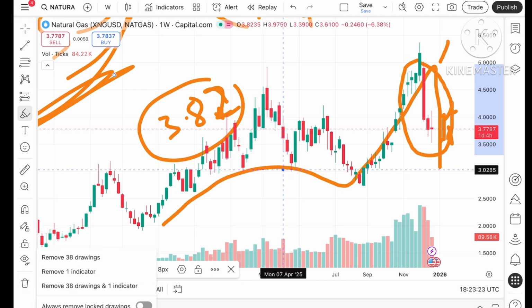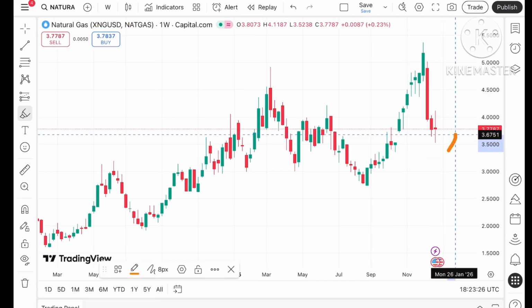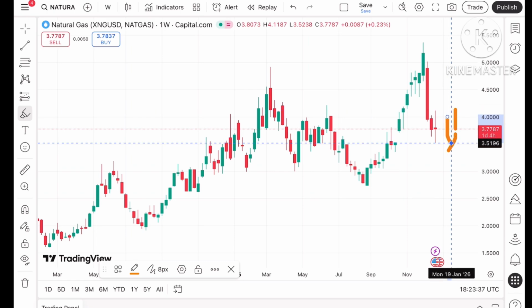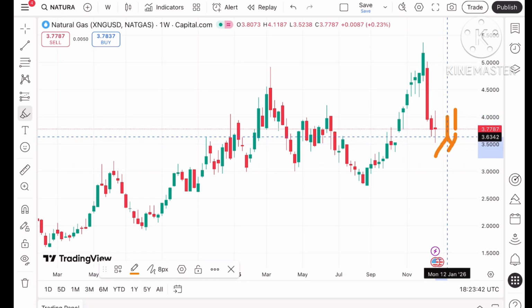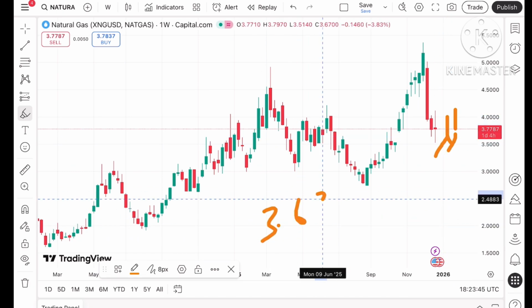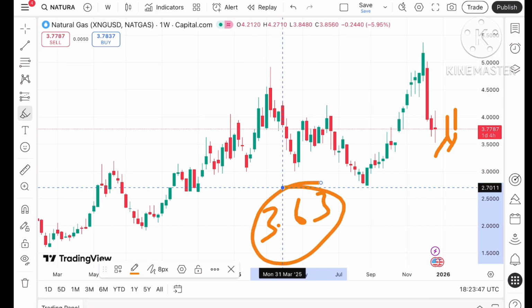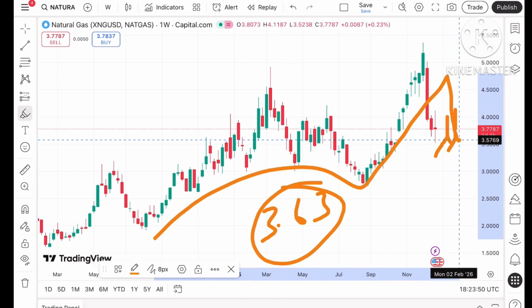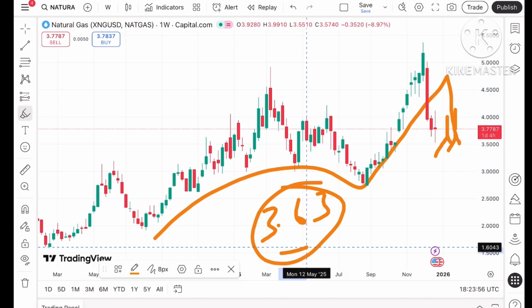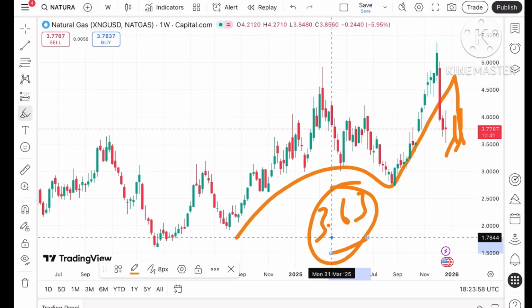Now look at this particular chart. There is a clear indication that the price has been in a continuous downside for 3 weeks, making a high around $4.1. For this week, if it starts going below this level, the low for this week is $3.51. If the price keeps falling below the previous week's low of around 3.63, then we can see a further downfall, because this trend supports a downside, and it can touch a level of 3.51.